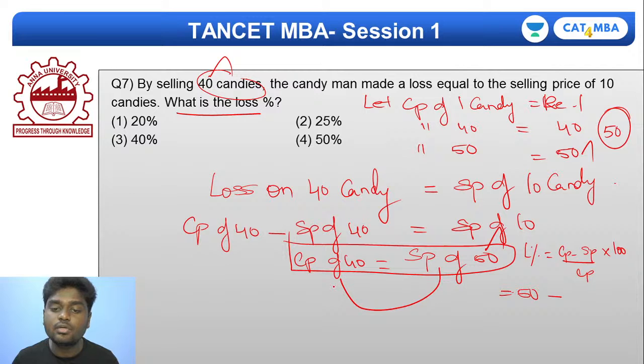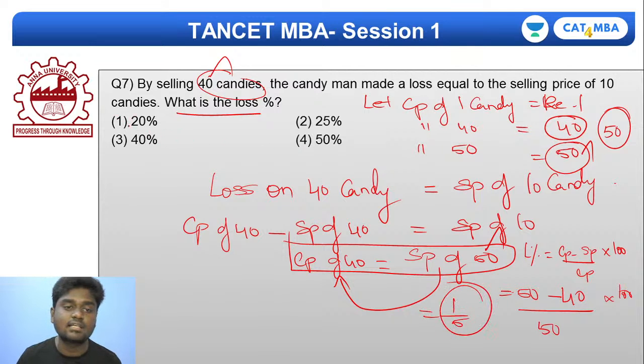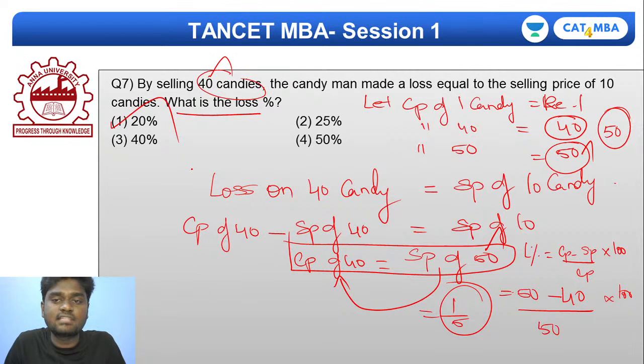That is actually equal to the cost price of 40 candies, and I know that cost price of 40 candies is 40, divided by, again, the cost price of 50 candies. Cost price of 50 candies is 50, into 100. That's it. So if you do so, you'll get 1 by 5. 1 by 5 is exactly 20%. Very simple. Come on. Nothing to complicate in the seventh question as well.